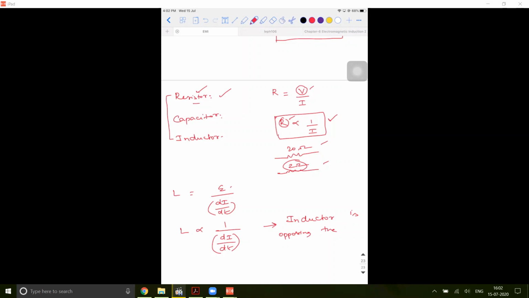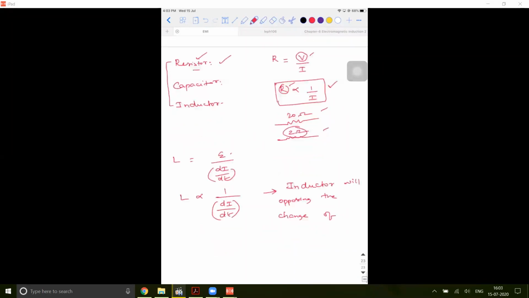Inductor will oppose the change of current taking place within it. It will not allow the current to change. So try to understand. A resistor will not allow the current to flow within it. An inductor will not allow the current to change within it. There is a difference.